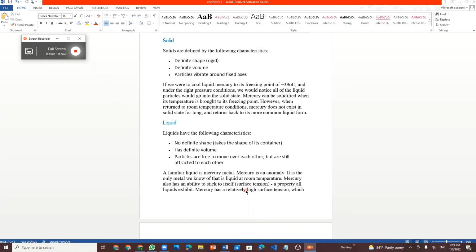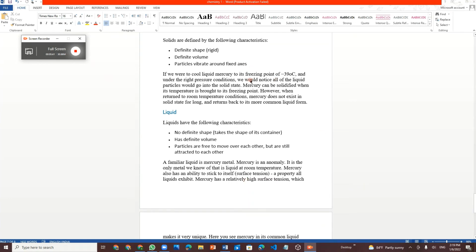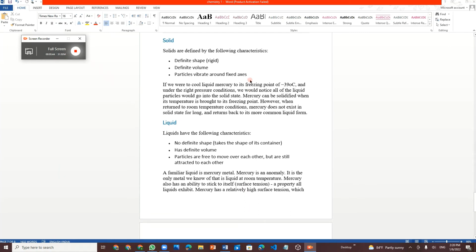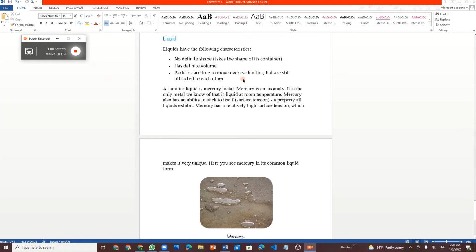If we take mercury, the freezing point of mercury is minus 39 degrees Celsius. Under the right pressure conditions, at minus 39 degrees Celsius, if you observe it correctly, you would see the liquid particles change into solid state. So we have taken mercury and water as examples for solidifying, which is freezing. Now next we will go to liquid.